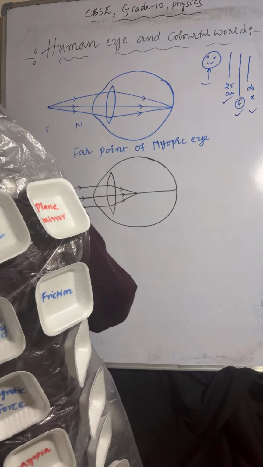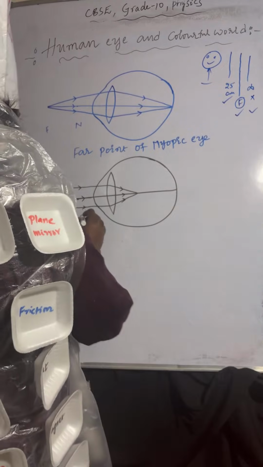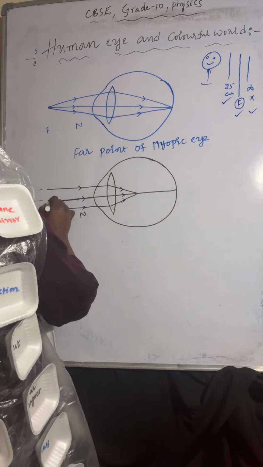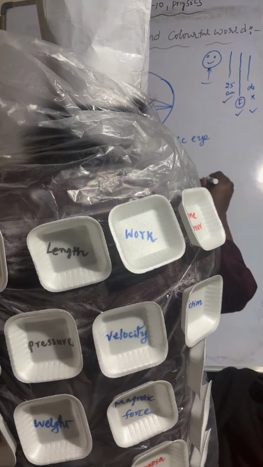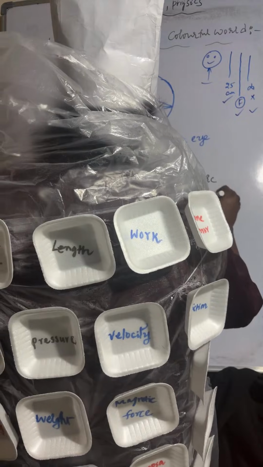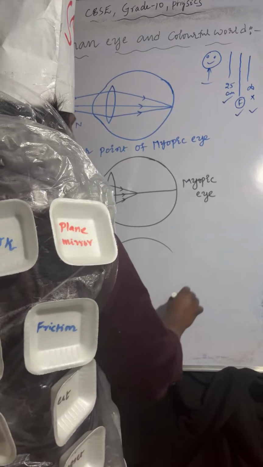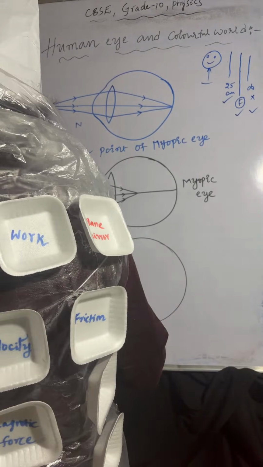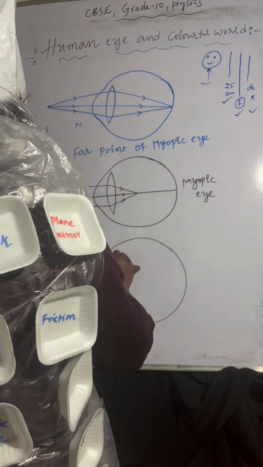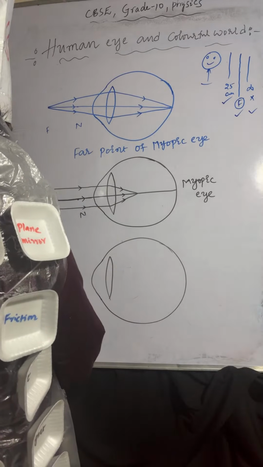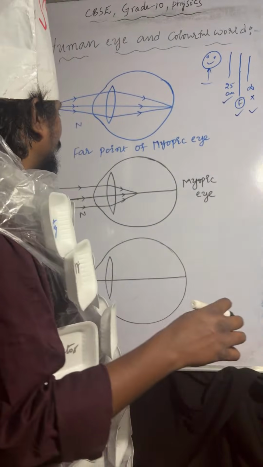So this is the myopic eye. Understood? The light rays are coming from the far point.